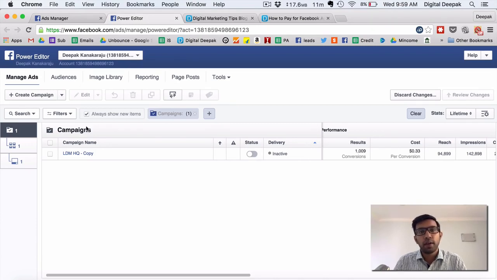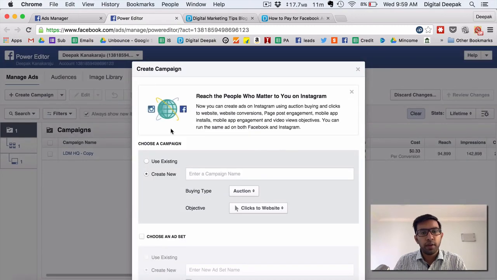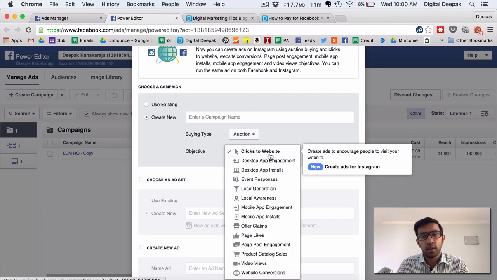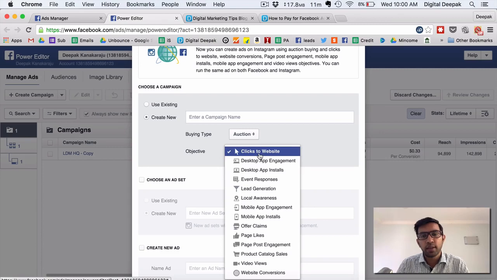I will show you the different types of campaigns that you can run with Facebook. You have to click on Create Campaign. I recommend the auction type of advertising because in the auction type you will be paying only a little bit more than what the previous bidder is paying, right? Here you can create a new campaign and select the buying type, and these are the different types of campaign that you can run on Facebook. Clicks to website is the standard thing which many people run. If you have a landing page to which you want to get clicks and start getting leads, then you have to select clicks to website.